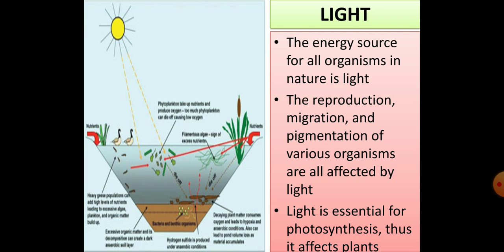If some plants require maximum light for growth and development, they are referred to as long day plants. If some require less light for growth and development, they are referred to as short day plants. And some organisms require the average condition, that's day neutral plants. So like that, light plays a key role in the distribution of the plant.